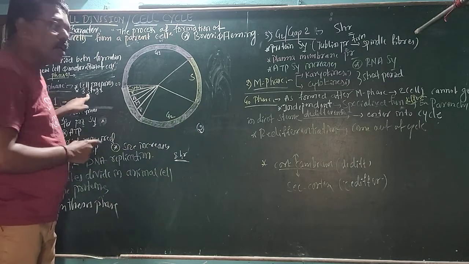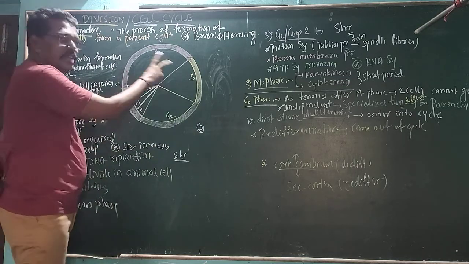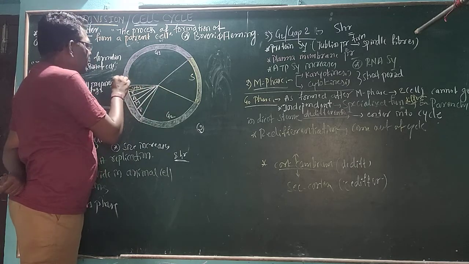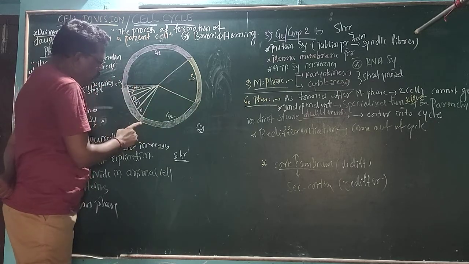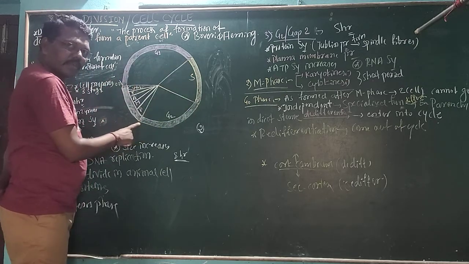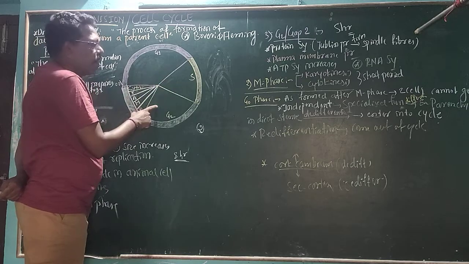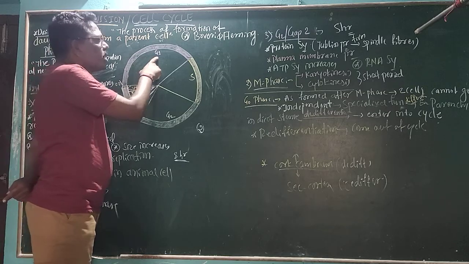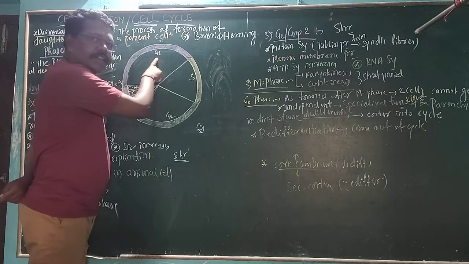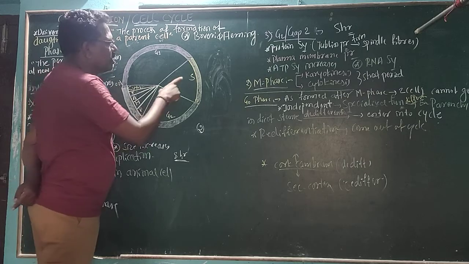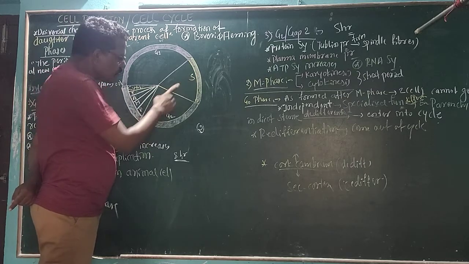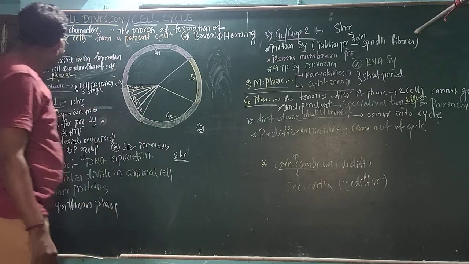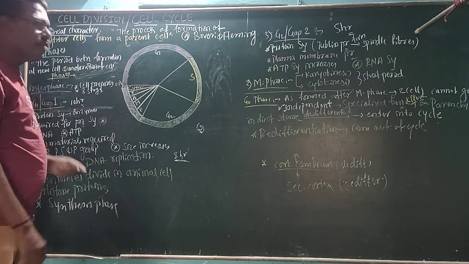That preparation stage is called interphase. Then within this interphase, there are three phases. Here I will draw the cell cycle. Within the interphase, from this one up to this, three phases are there. First phase is called G1 phase or gap 1 phase. Then the second one is S phase. Then the third one is G2 phase or gap 2 phase. First we want to know about the G1 phase.